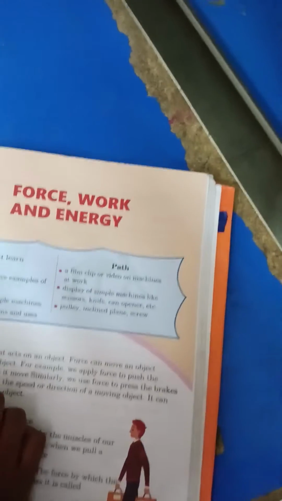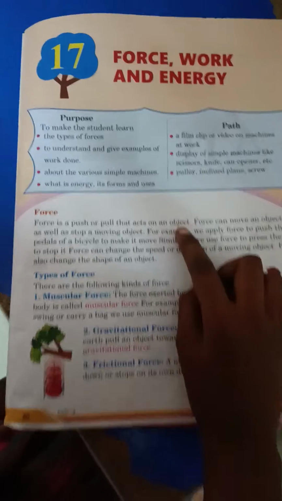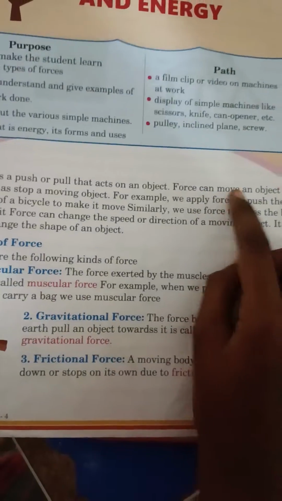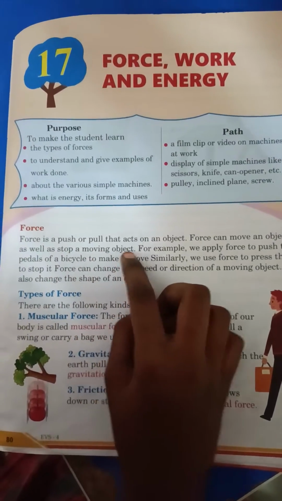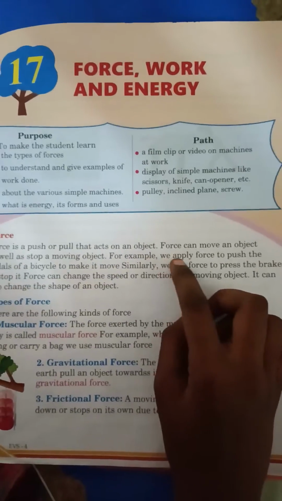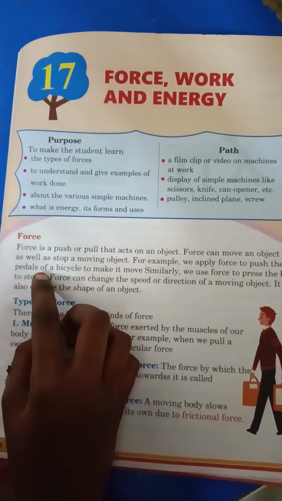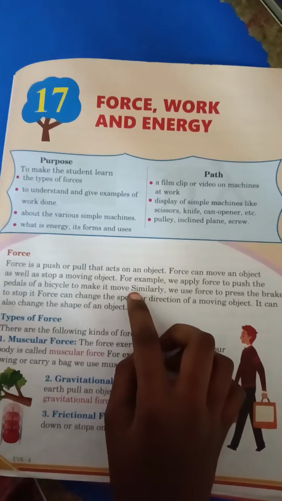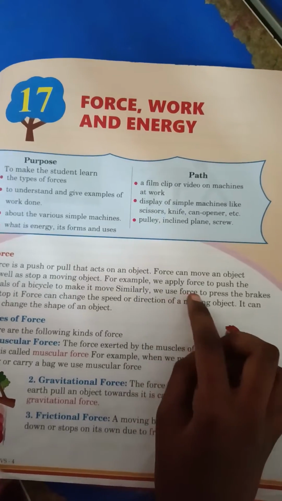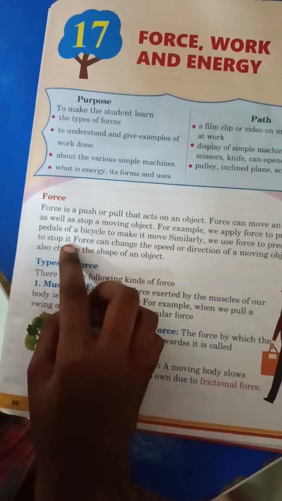Force, work and energy. Force is a pull or push that acts on an object. Force can move an object as well as stop a moving object. For example, we apply force to push the pedals of a bicycle to make it move. Similarly, we use force to press the brakes to stop it.